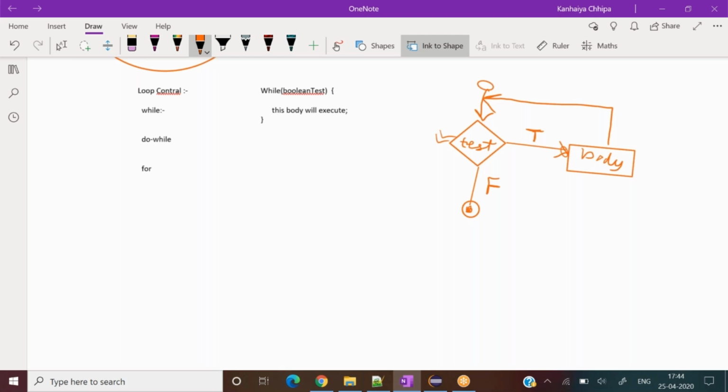So loop basically means go round and round. The condition is true, do it again, until the condition is false. Then come out of that loop.